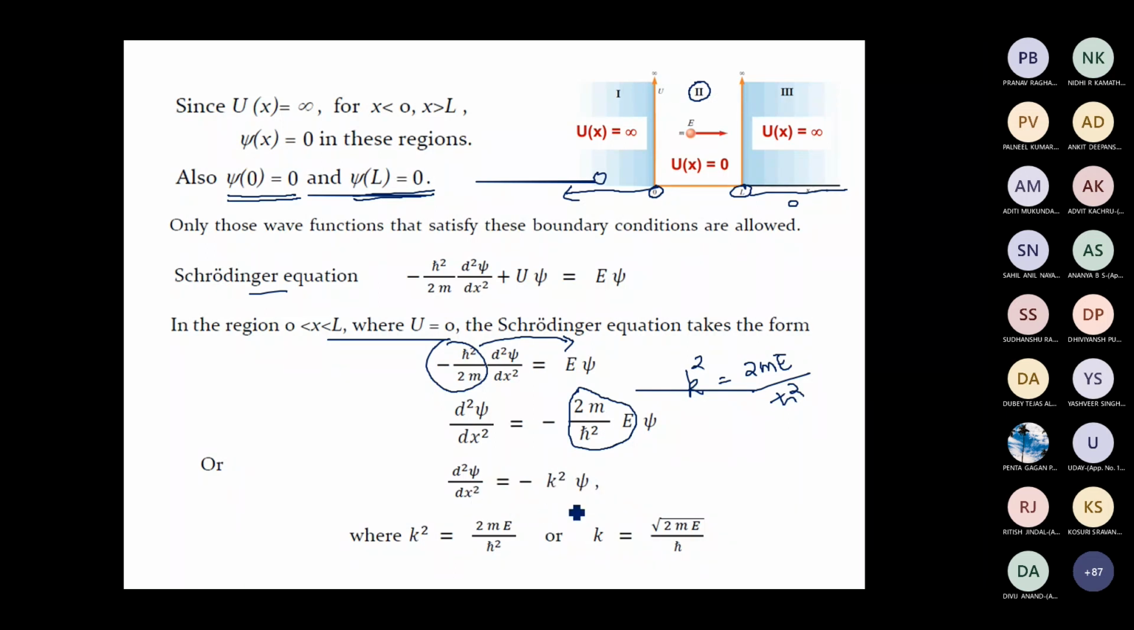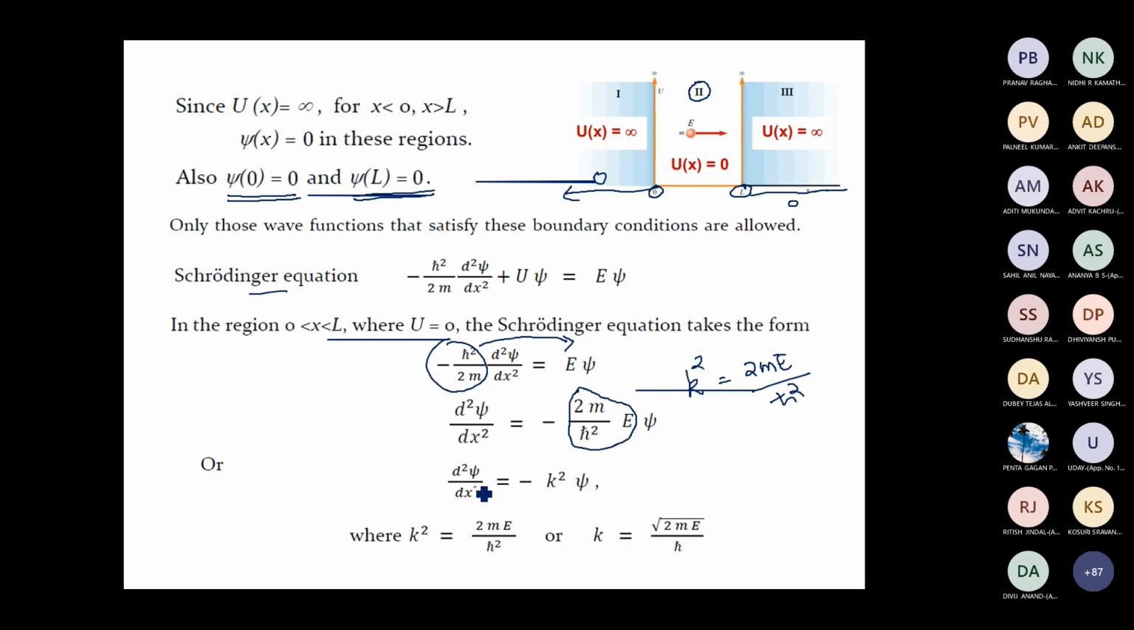Can you guess the solution of this differential equation? You might have come across this differential equation quite a number of times. It's a very simple second order differential equation. d square psi by dx square equal to minus k square into psi. So what is the solution of this differential equation? Anybody? So sin x and cos x? Very good. You need to find a function which you differentiate 2 times, you get the same function multiplied by some constant. So sin x and cos x will satisfy this differential equation.